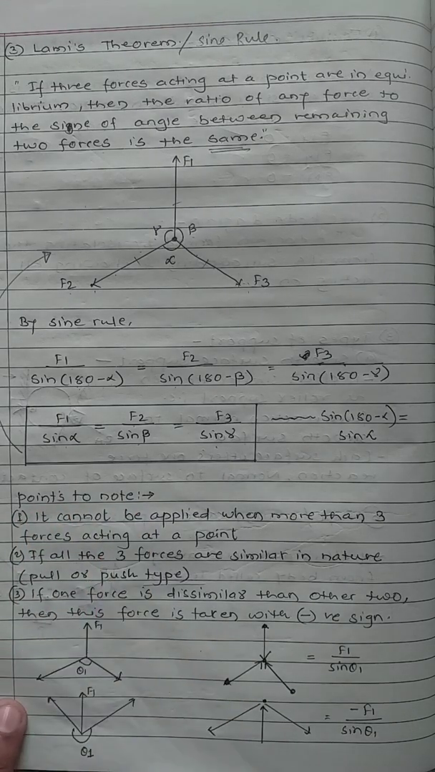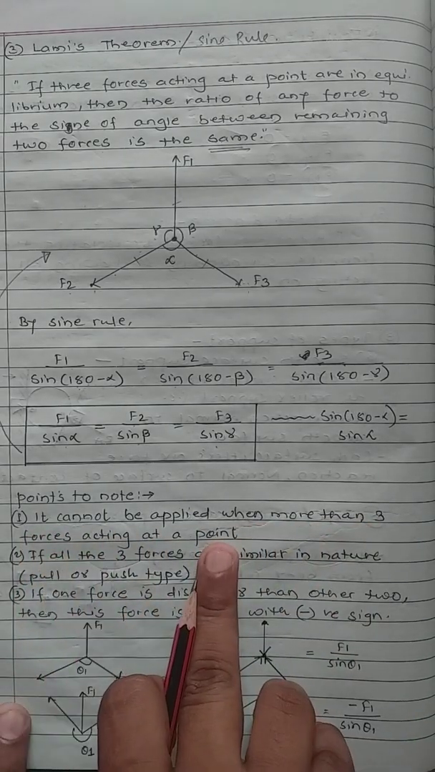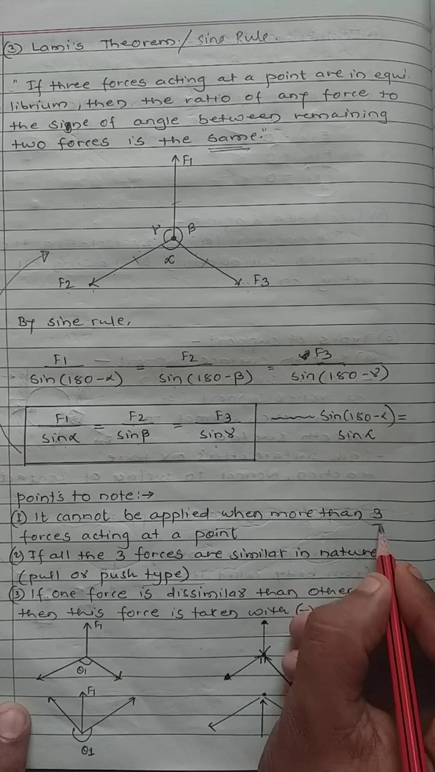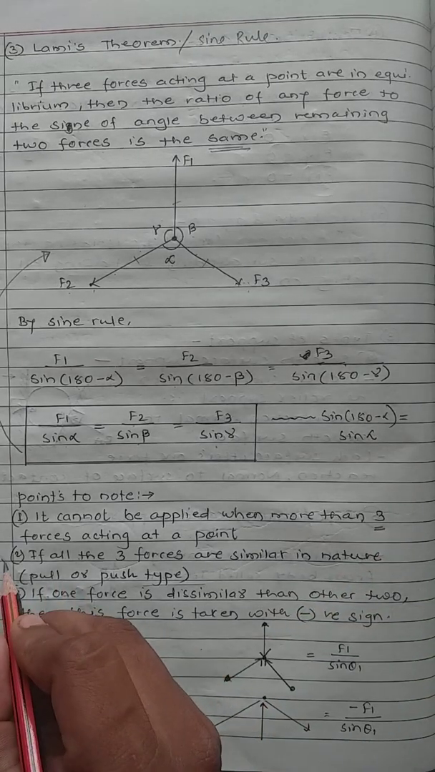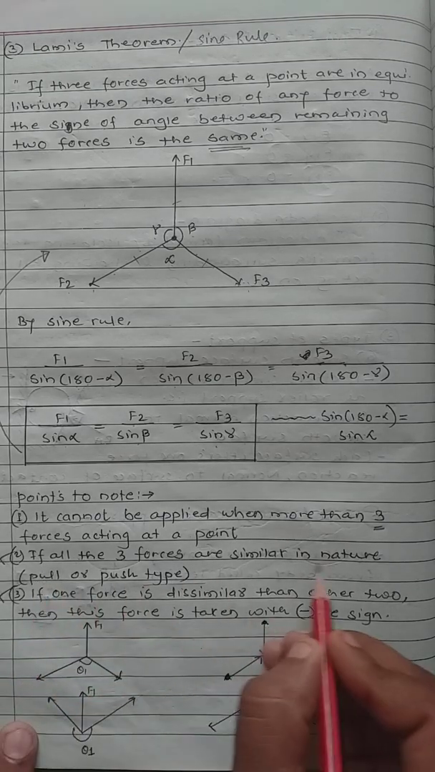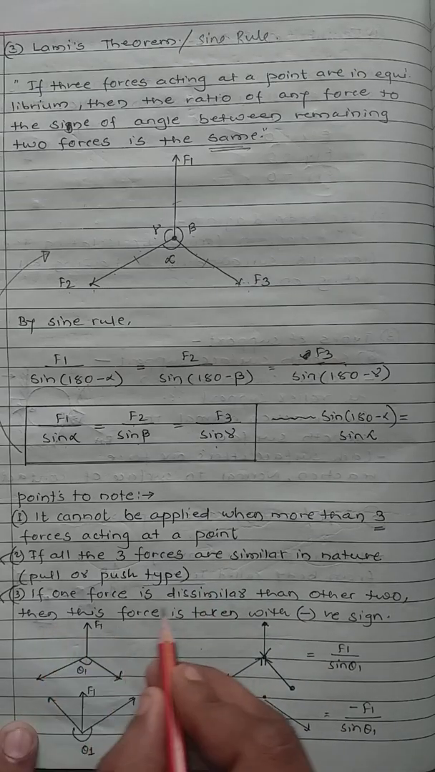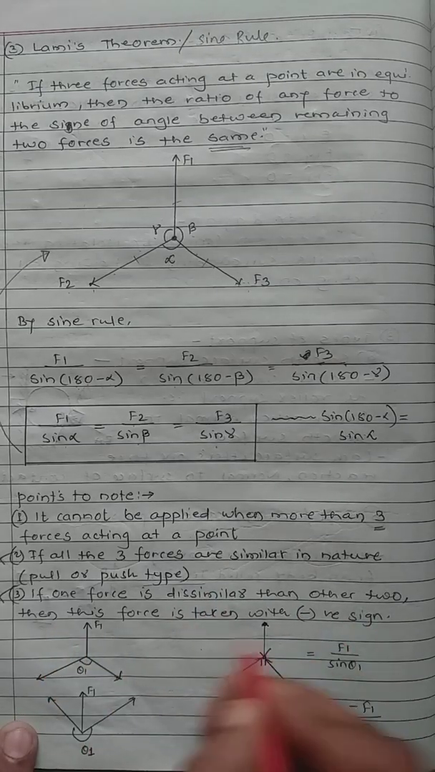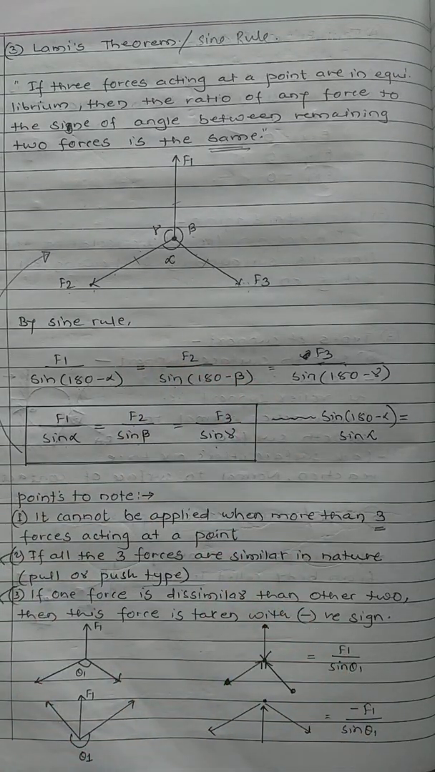Important to note, it cannot be applied when more than three forces are acting at a point. We'll see this while solving problems on it. If all three forces are similar in nature, pull or push type, we can apply it. If one of the forces is dissimilar in nature, we'll consider it as a negative sign. That sign convention we'll see while solving the problems on it. So this is very important, Lami's theorem.